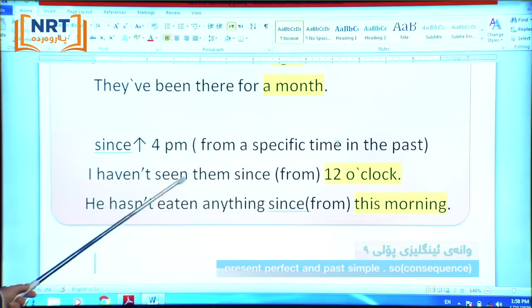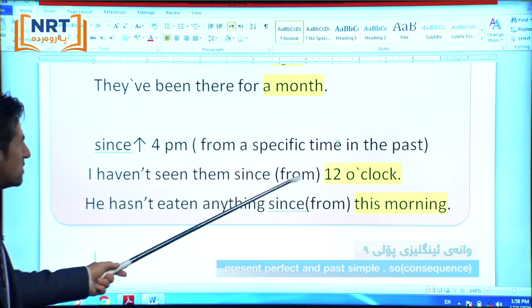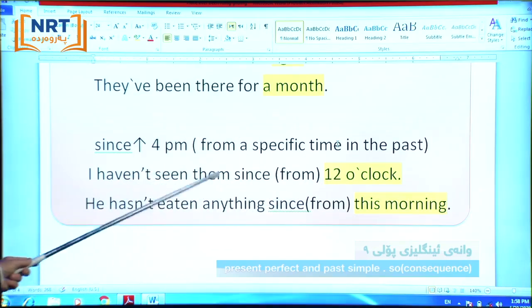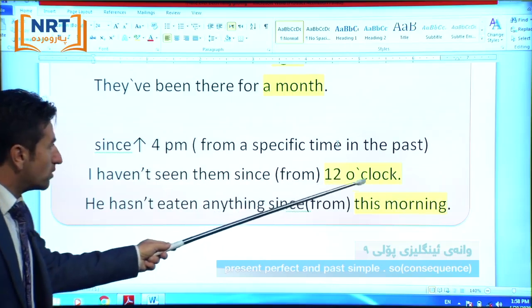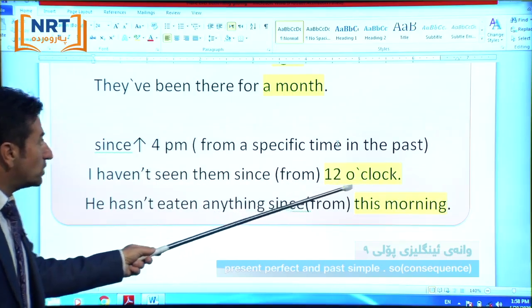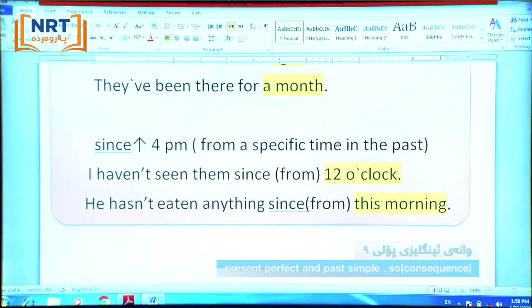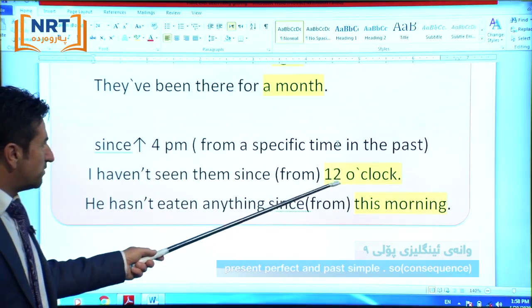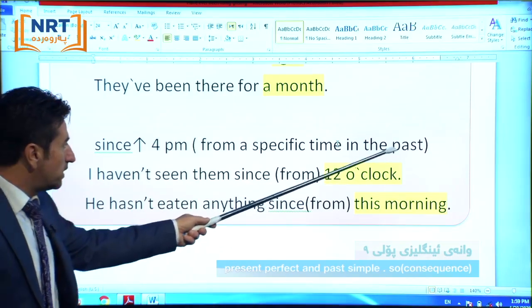Here it means I haven't seen them from 12 o'clock. We don't have a period of time, just a specific time in the past.